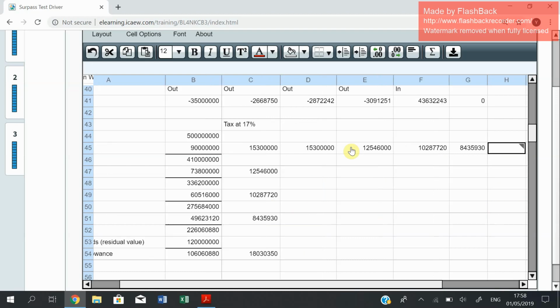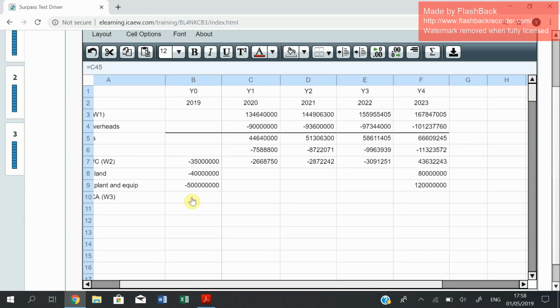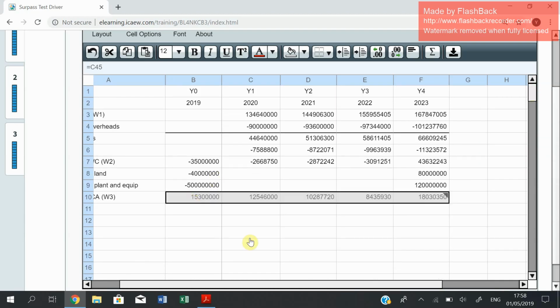Here you go. And here you go. Yep. So this is from your year 0 up to year 4, Control C, and then you're going to include them here as Control V. Here you go.